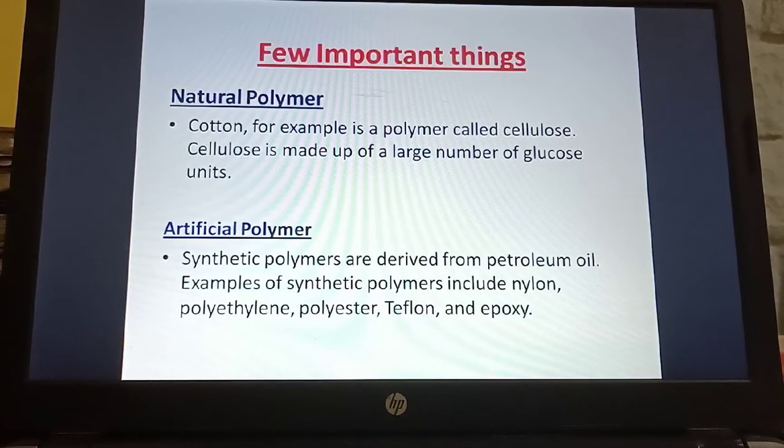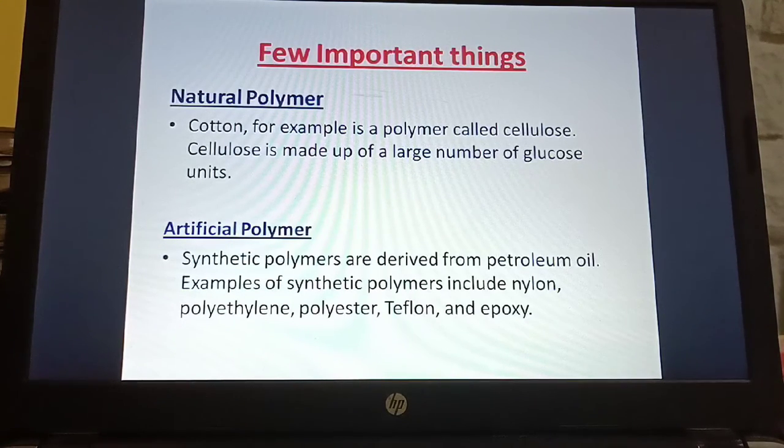I am natural, but what I prepare is artificial. Likewise here, petroleum is natural, but the product which we get from petrol is synthetic. So always remember, synthetic polymers are derived from petroleum oil. The examples are nylon, polyethylene, polyester, Teflon and epoxy. All these are artificial polymers.